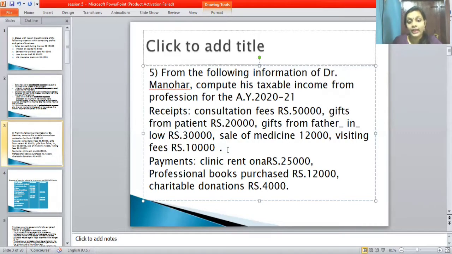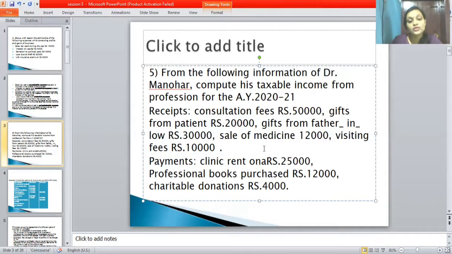So the informant I have mentioned, isn't it? And gift from father-in-law, so it's exempted, so we will not calculate. Okay, it's exempted. Next one is sale of medicine, it's important, so it's taxable, we will take this value. Next one is visiting fees. So visiting fees also we should take. So this comes under the receipts column. Then after that we should add.